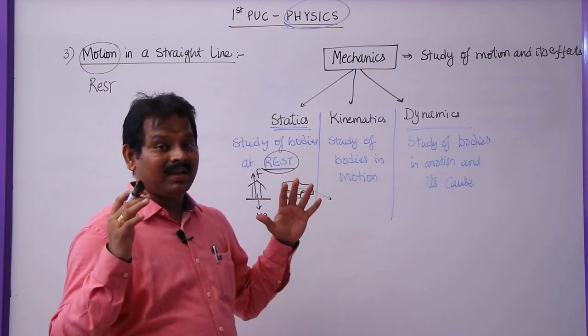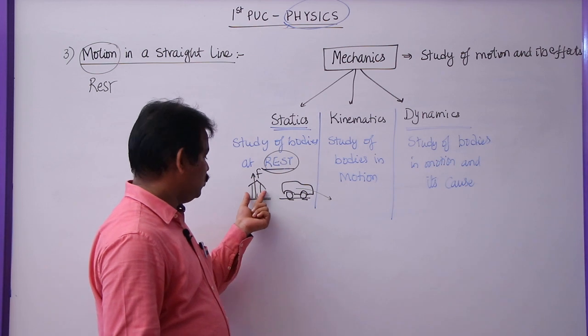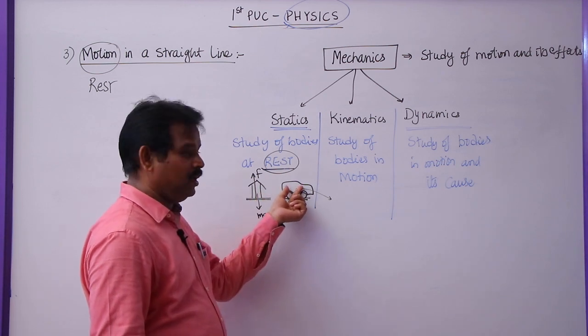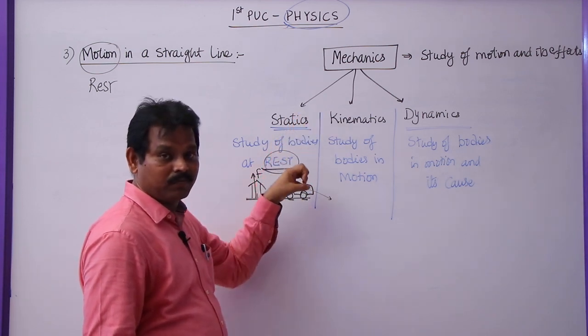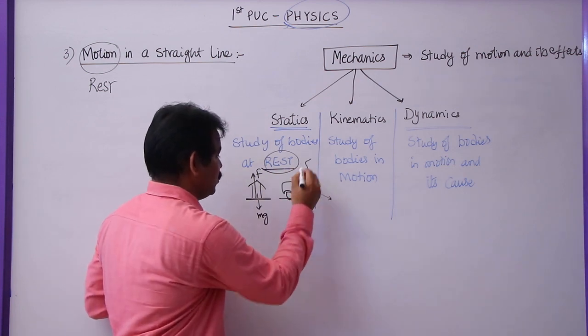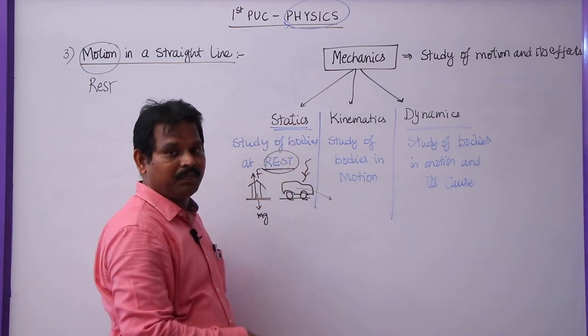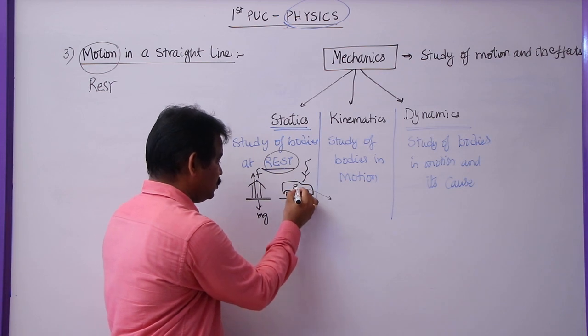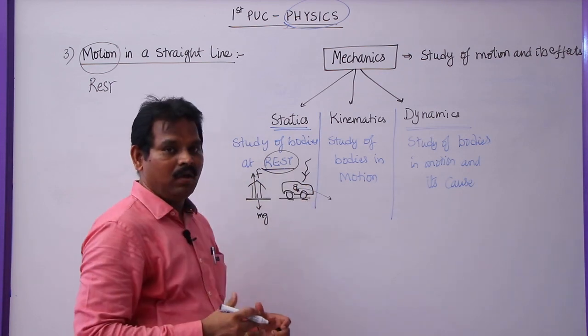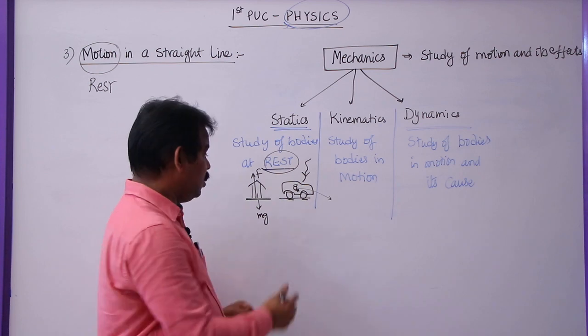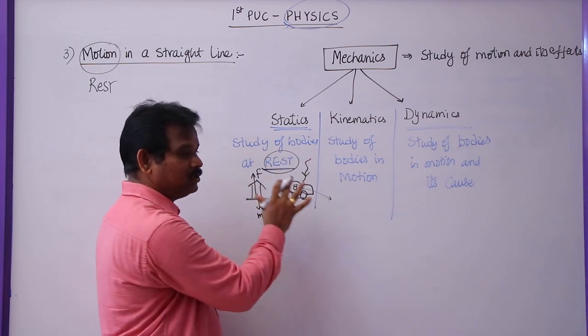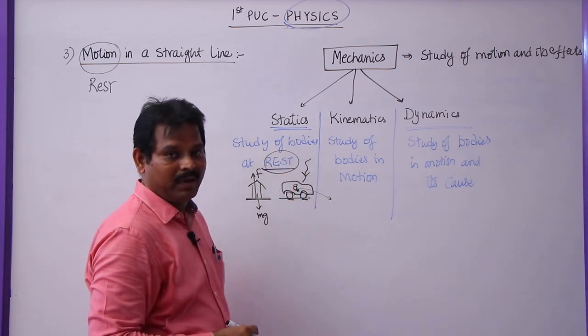By using this concept, we can live in a house and we can stay in a car when thunderstorms are coming. We will learn this in second PUC. It is safe to sit inside the car when we have a lot of thunderstorms around us. So even when it is at rest, it is protecting us from the climate or atmosphere.